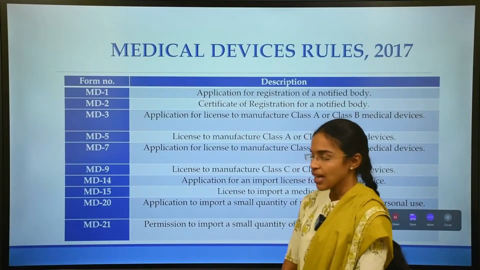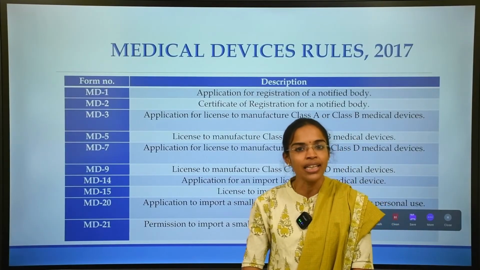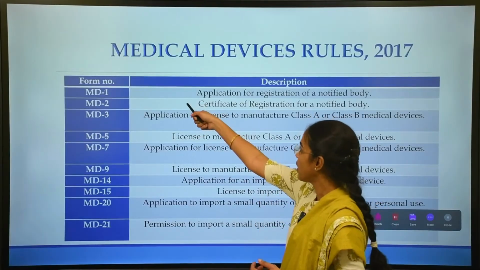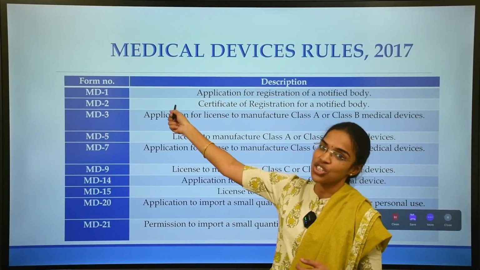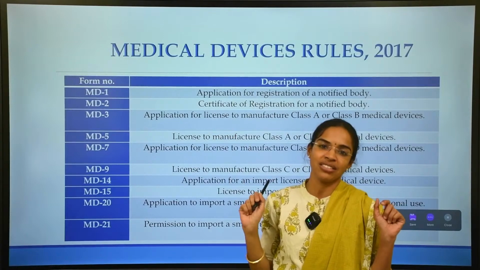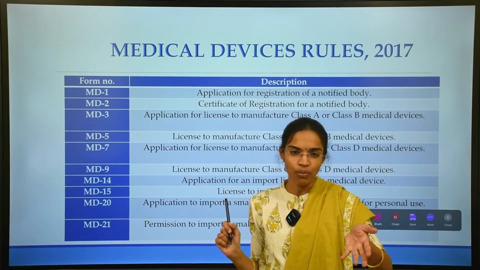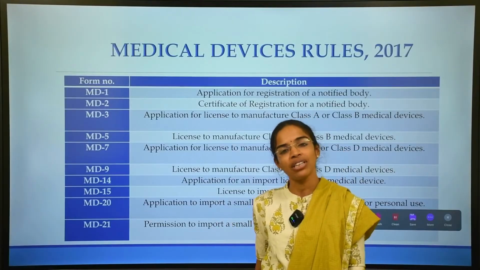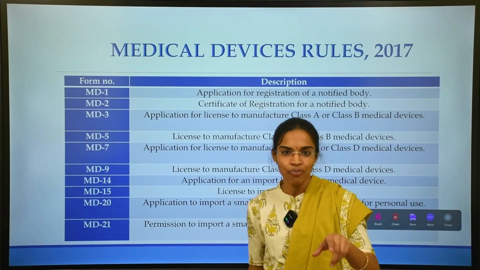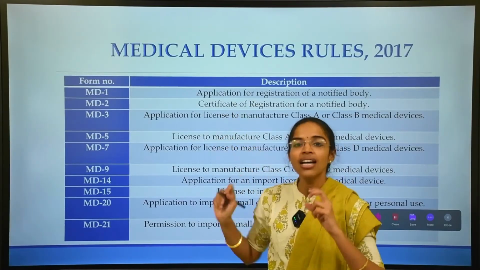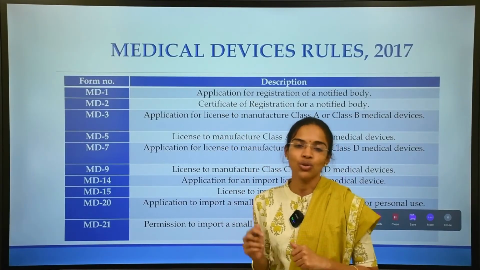MD1 is about the application for registration to the notified body, and MD2 is the license, the grant of license, that is, the certificate of registration to the notified body.